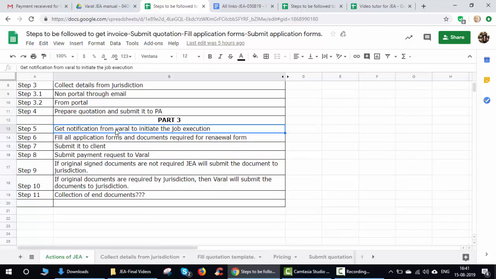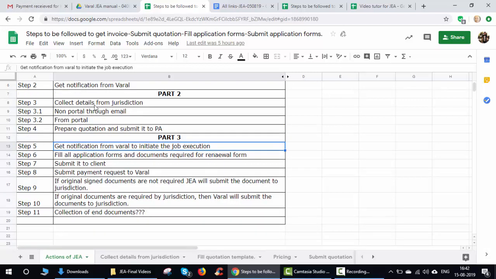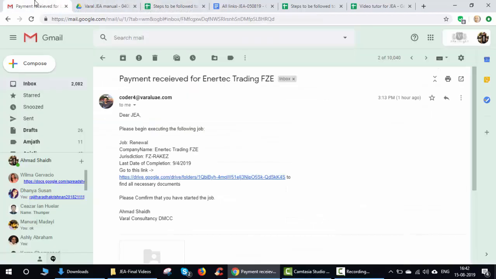So we'll start with the first process in part 3, that is you'll get a notification from Varal stating that there is a job for execution. In the same way that you get a notification to collect the details, you'll also get a notification to execute the job. This is how your email notification will look: please begin the execution of the following job. The job is renewal, and the company name is Enertech Trading FZD.